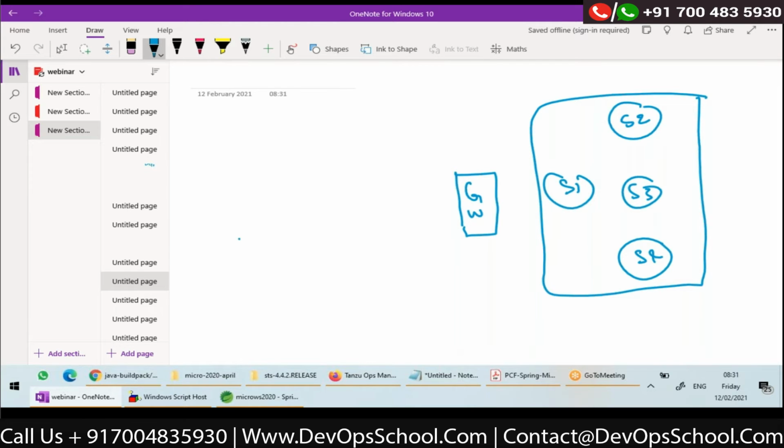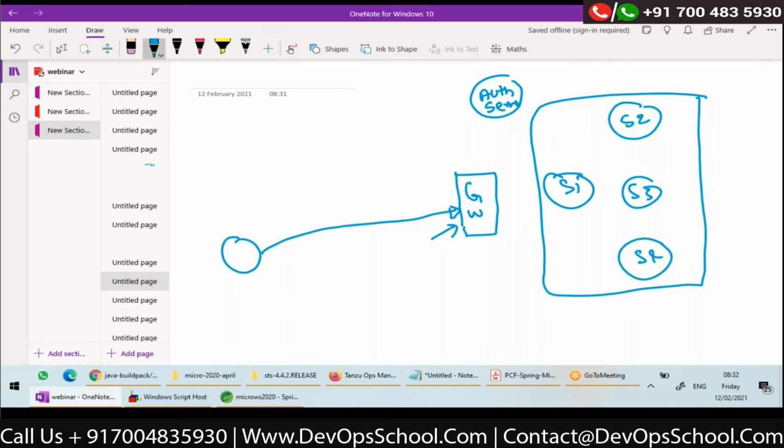Now, any external client who wants to make a call to S1 should go through the gateway. The gateway should take care of authentication. And let's say again, I have my own authorization server, which is responsible for generating tokens. Now, the client will make a call to the gateway. The gateway should identify that the user has not logged in.